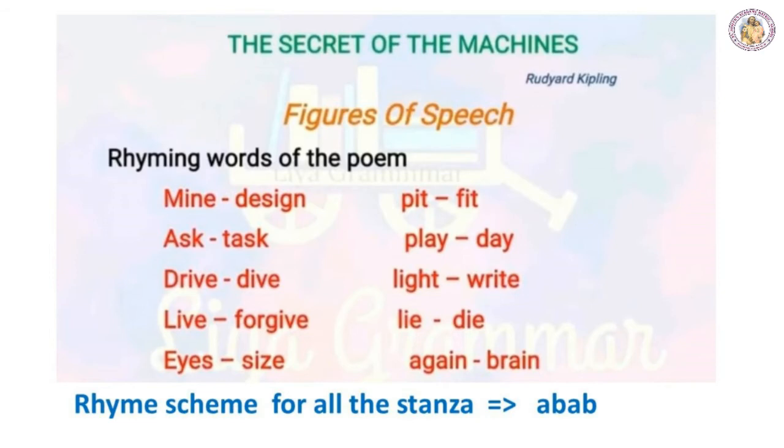Now third stanza if you take, the rhyming words are drive and dive. Next set of words are light and right. Now next stanza if you go through, the rhyming words are live, forgive, then lie and die. Last stanza if you take a look at, the rhyming words are eyes, size. Next set of words are again brain. So in all the stanzas, the rhyme scheme used by the poet is abab.